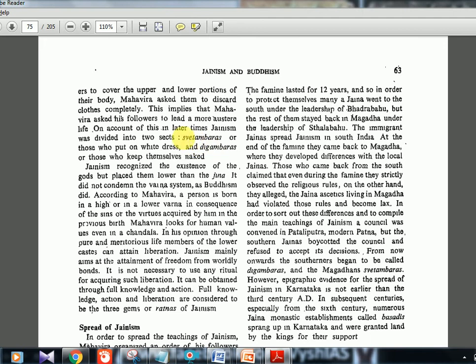Later it was divided into two sects, two groups: the Shwetambaras and Digambaras. Shwetambara means, Shweta means white, so these are the people who wear white clothes, and the Digambaras are the ones who follow what Mahavira told, that is discarding the clothes. So those are the two sects. We'll see more details about them now.